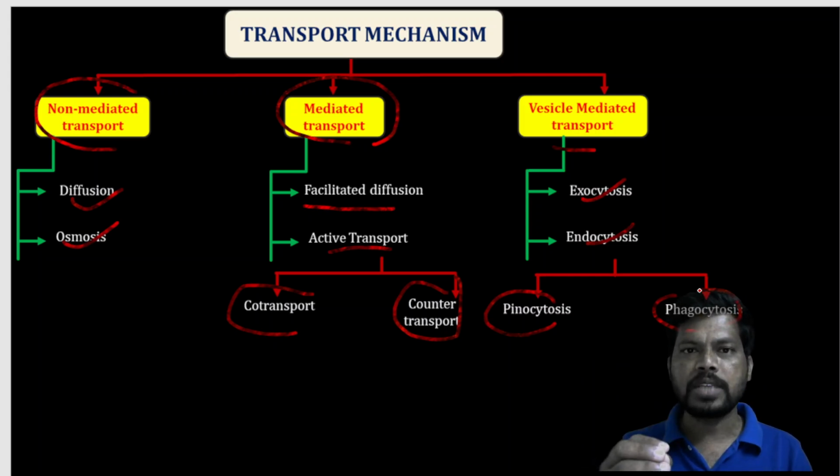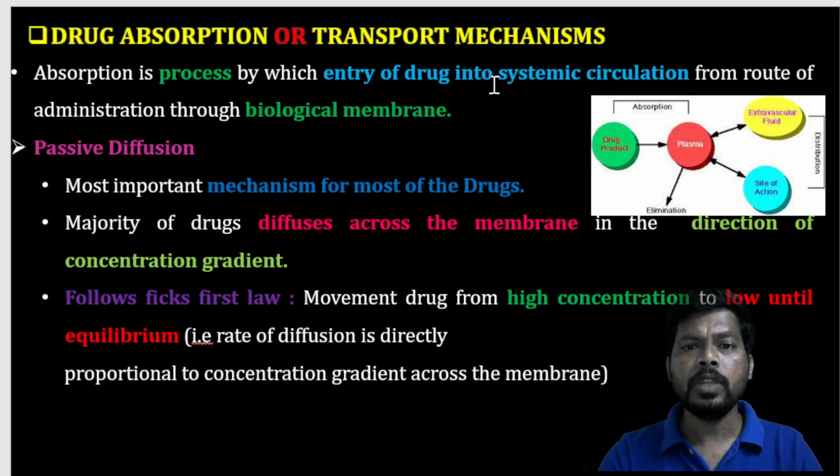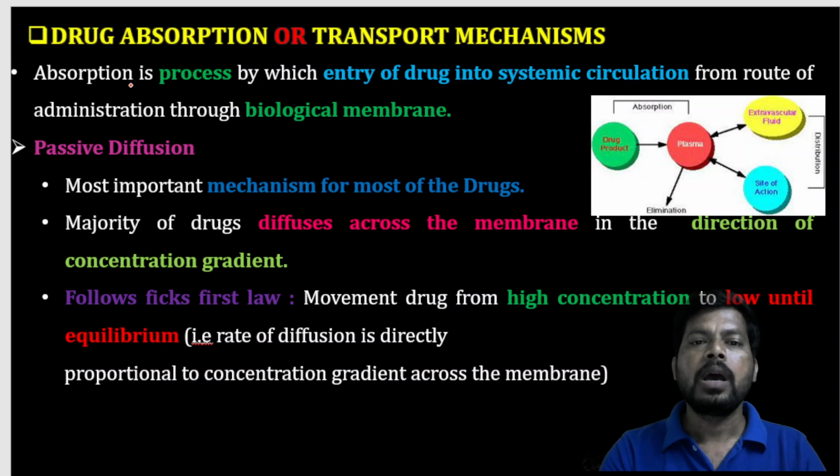This is a simple flowchart classification of the transport mechanisms and their subdivisions. So first we will go with the drug absorption or transport mechanisms, how a drug is absorbed or transported in the body with the help of different transport mechanisms.